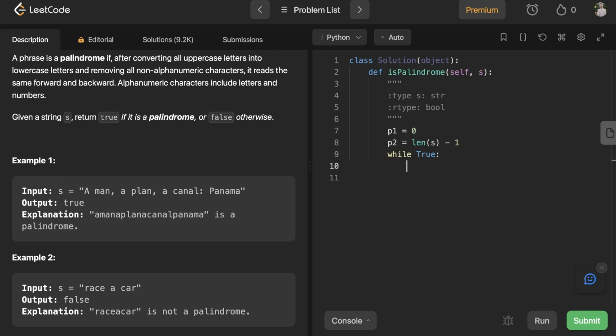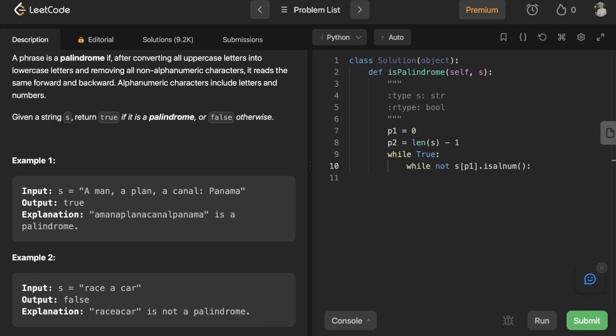So what we can check first is, well, first we want to loop until the values that the pointers point to are alphanumeric. So we can say while not s at p1 dot is, I think you check is alphanumeric in Python like that, but I might need to come back to this.